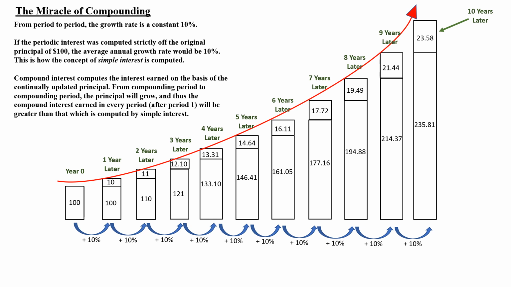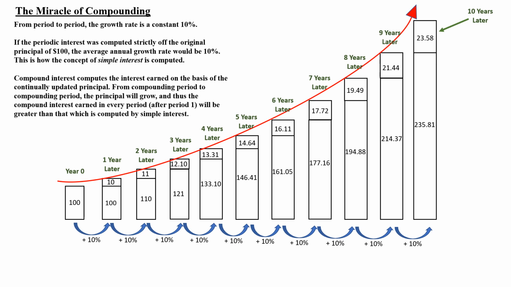Suppose you deposited $100 into a bank account that earned 10% interest per year. From period to period, the growth rate is a constant 10%, as you can see by those little blue arrows down at the bottom of the chart. If the periodic interest was computed strictly off the original principal of $100, the average annual growth rate would be 10%. This is how the concept of simple interest is computed. Simple interest is continually computed based upon the amount of the original deposit.